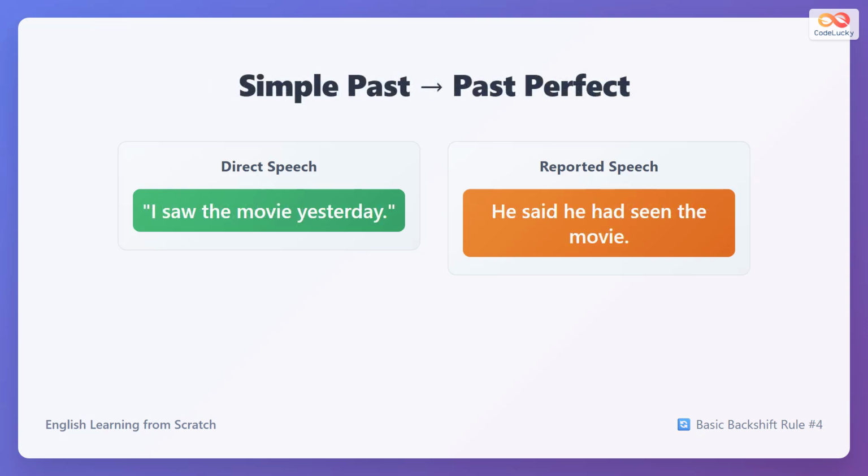Simple past usually becomes past perfect. I saw the movie yesterday becomes he said he had seen the movie. Saw changes to had seen. This shows the action happened before the reporting.